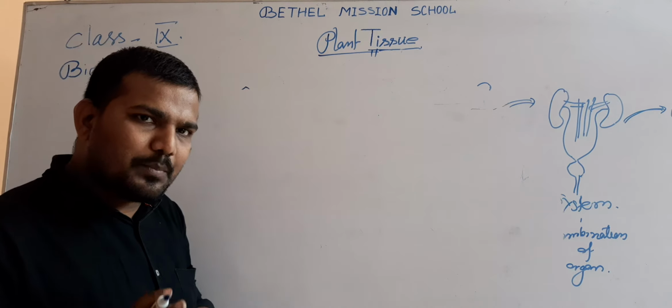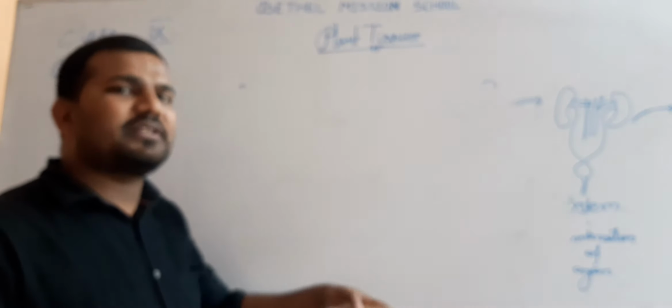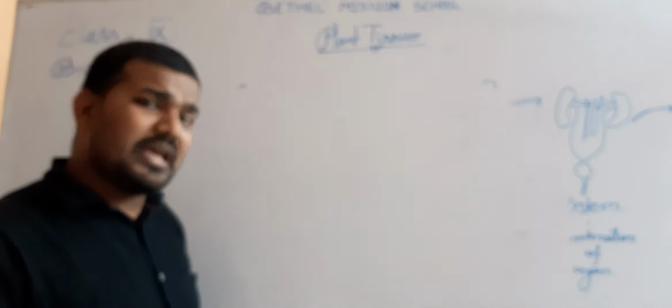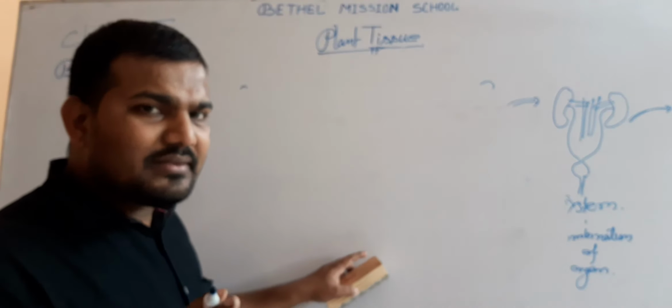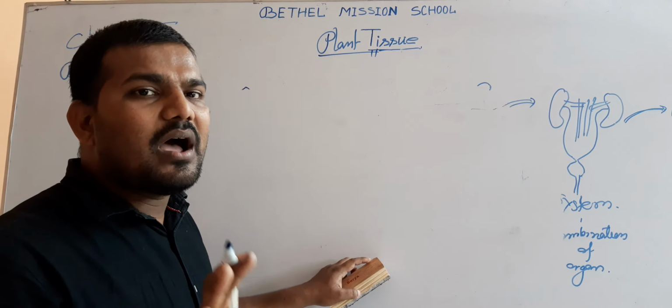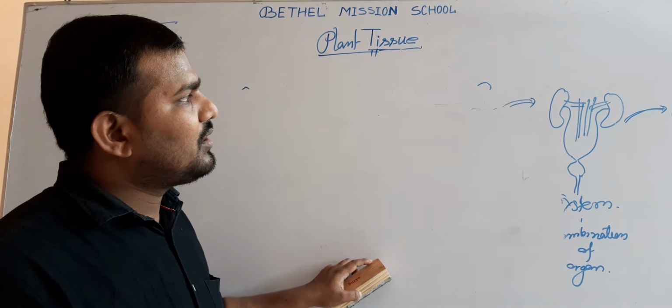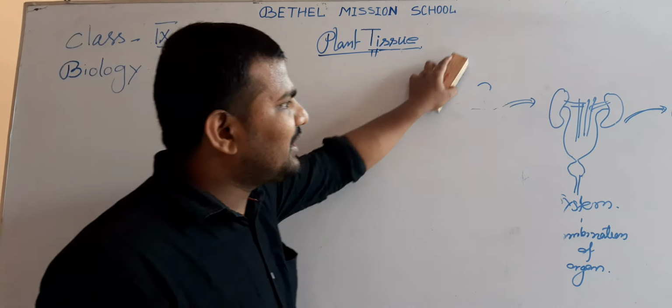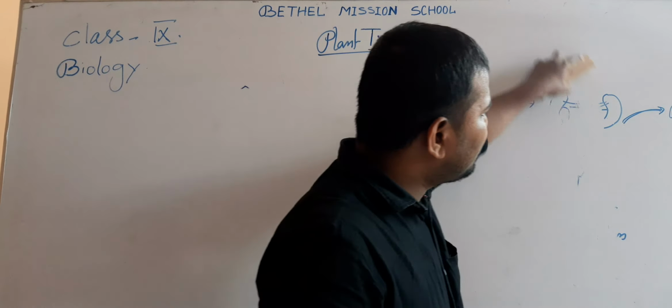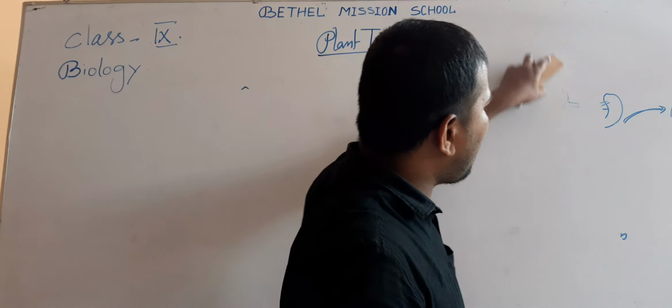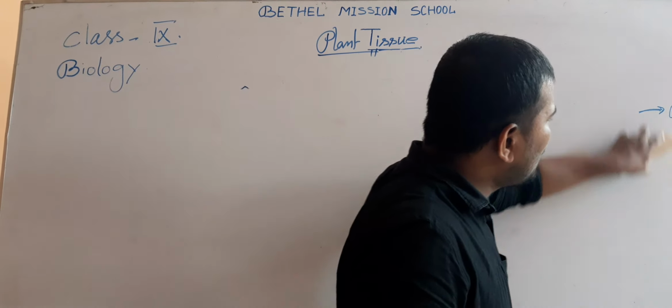Cell division is the process by which the parent cell divides and creates daughter cells. The cell which takes part in the cell division is known as the parent cell, and the newly originated cell after the division is known as the daughter cell. So on the basis of cell division, plant tissues are classified mainly into two categories.